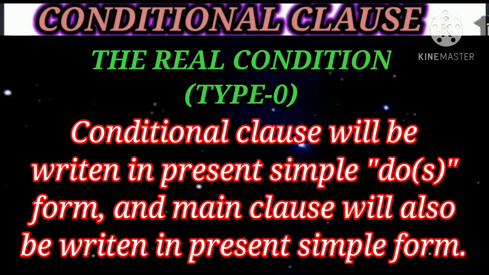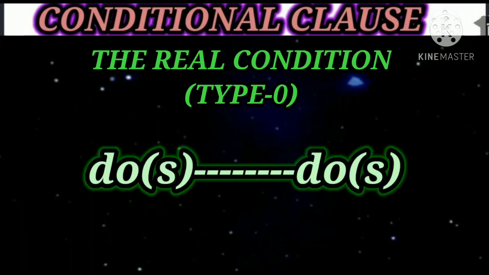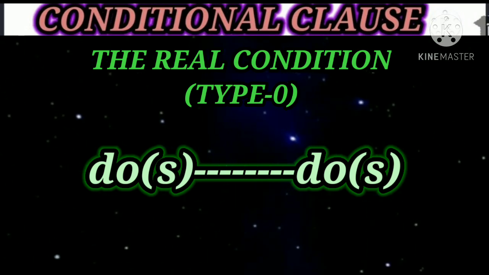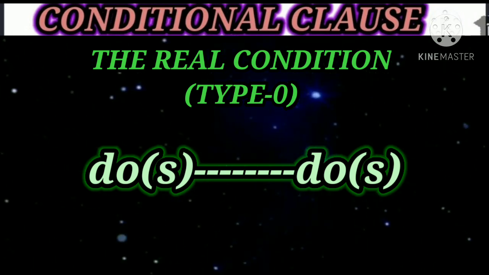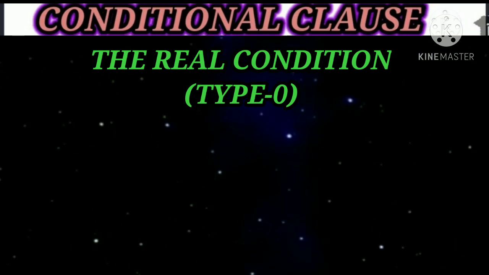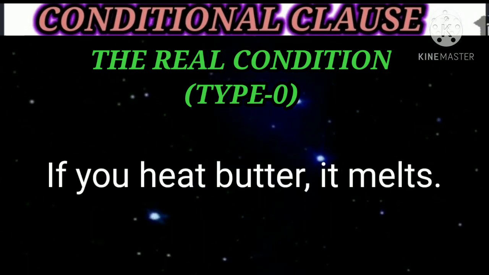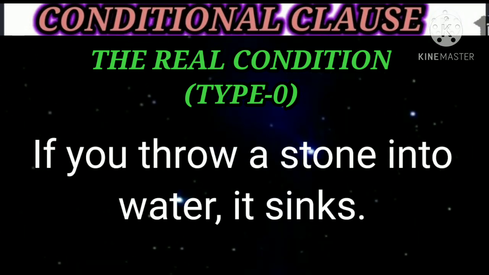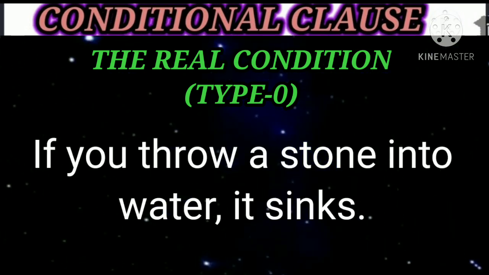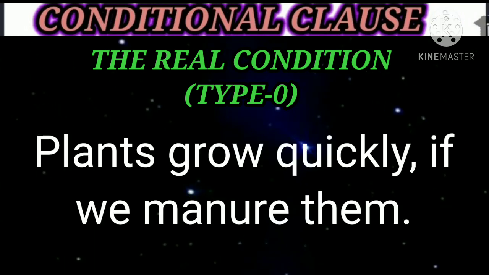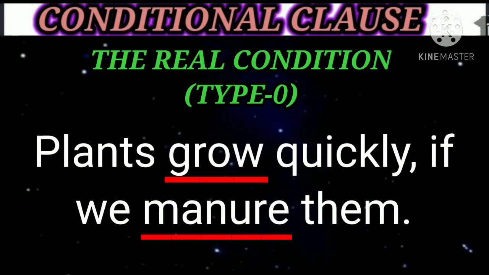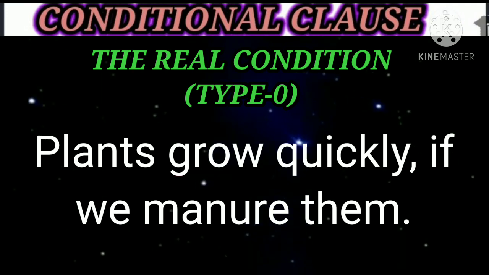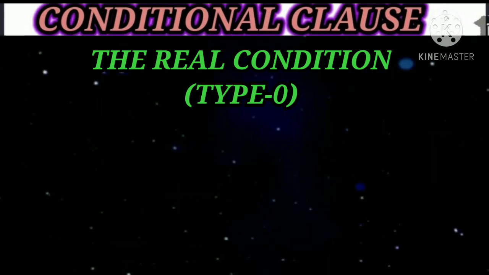The main clause will also be written in do or does form or present simple form. We can write it like this: do/does and do/does form. For example, if you heat butter, it melts. If you throw a stone into water, it sinks. Plants grow quickly if we manure them.